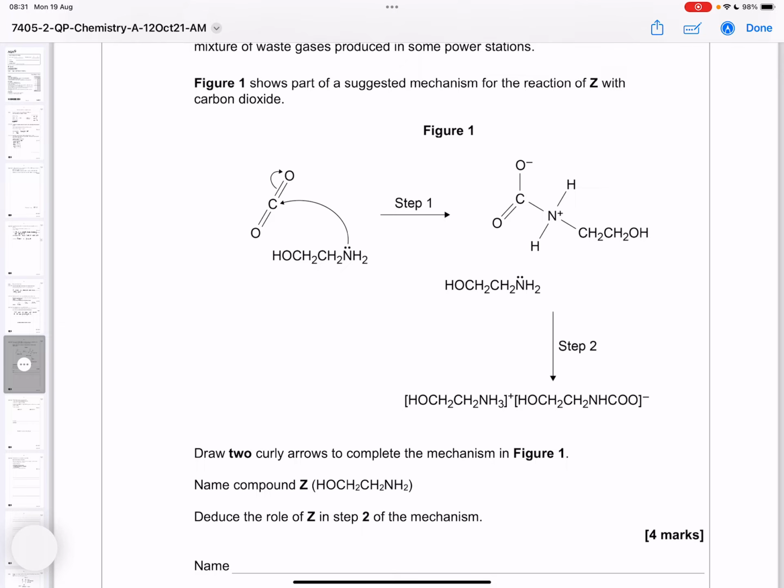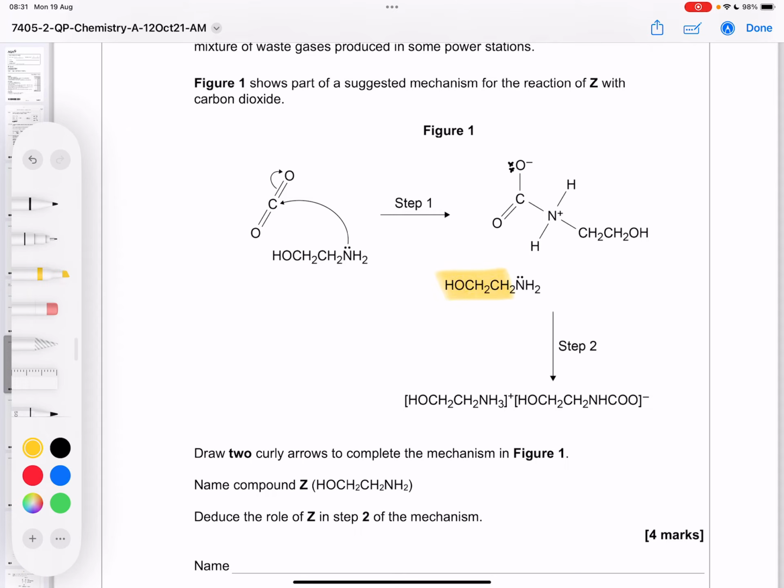There's nothing else needing to happen to achieve the products of step 1, because the nitrogens become positive because it gave away an electron from the lone pair, and the oxygens become negative. As a result, we've moved the electrons from the double bond onto the oxygen, so I'm going to put a lone pair there. And then if we look down at the bottom, I'm just going to use the little highlighter, we can see that this part has become this. Yeah? And so it's picked up a proton. Okay, and if we look at what's lost a proton, we can see that the N has lost a proton. So this lone pair is going to go and get this hydrogen.